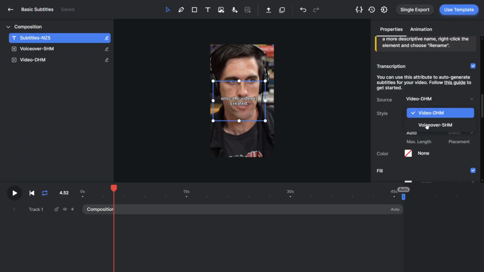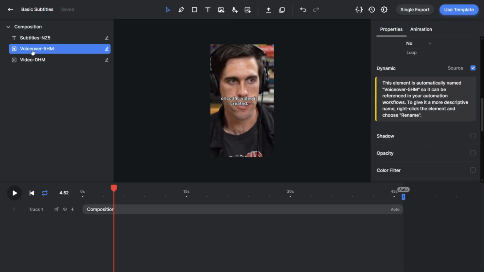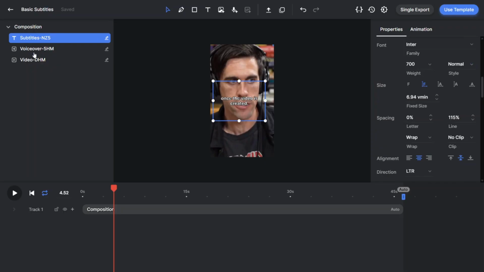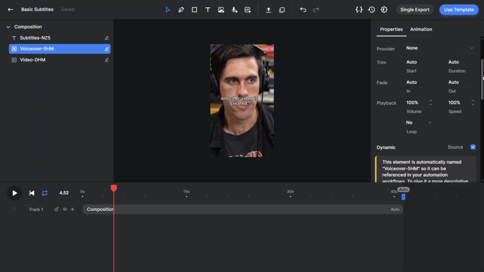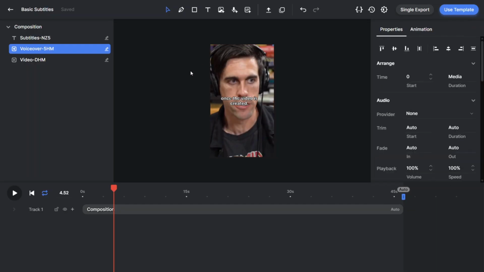So select source and click voiceover. Let's customize the voiceover. So click on your left, click voiceover, scroll up here, and for the provider on the audio, click select none. And just like that, we have managed to prepare a very simple template inside Creatomate.